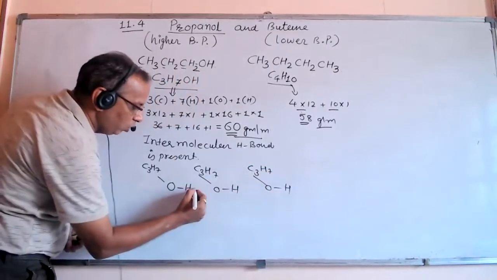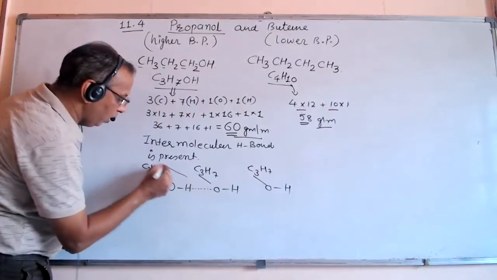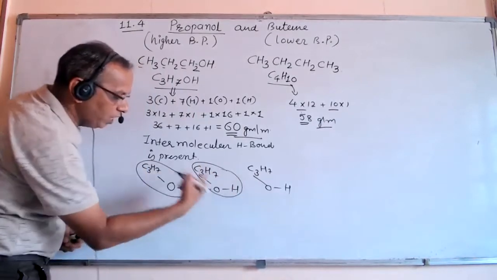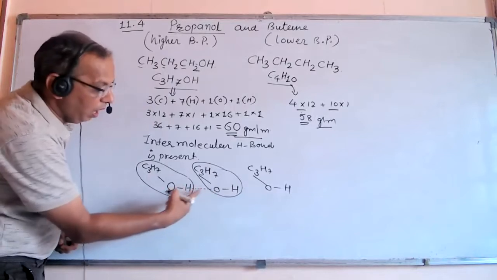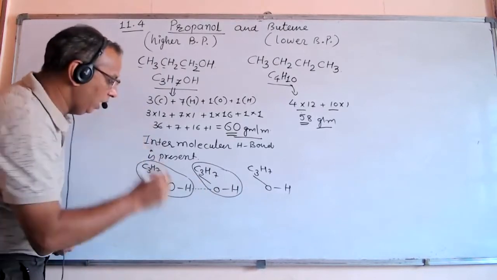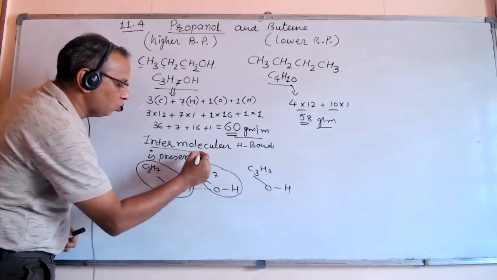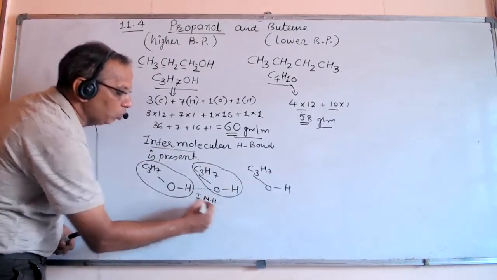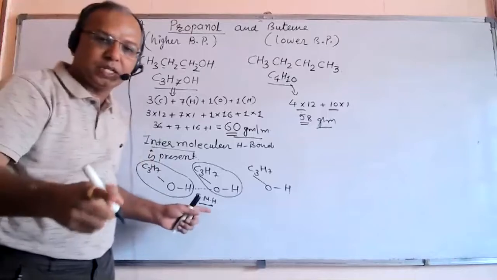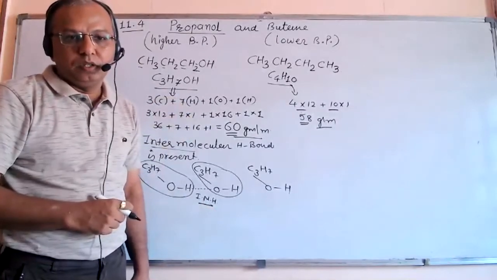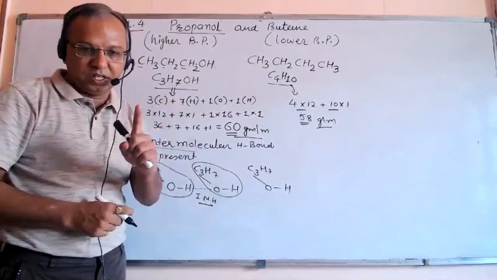You can see the hydrogen of one propanol and the oxygen of its neighbor molecule have a specific attraction force, and this attraction force is called intermolecular hydrogen bond, which makes propanol more stable. This is the one reason.